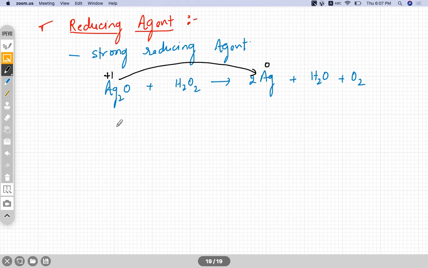This reaction is important. Chlorine, when it reacts with H2O2, converts into HCl and oxygen gas evolves. So in all these reducing behaviors, oxygen gas comes out.